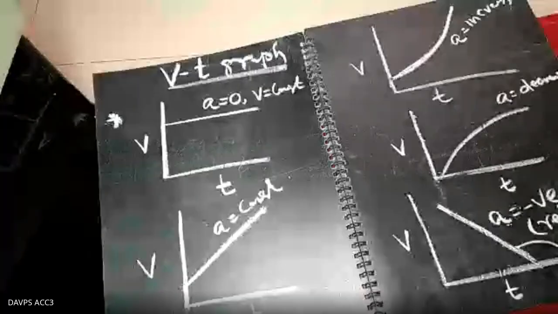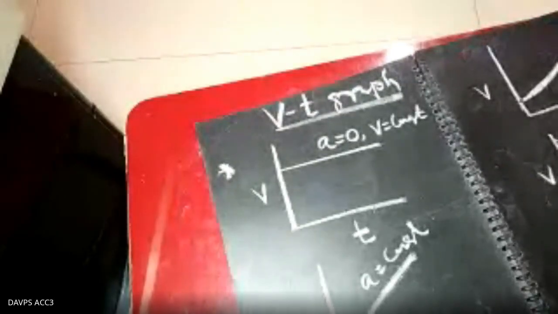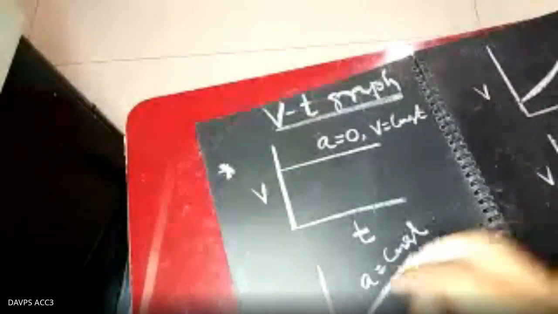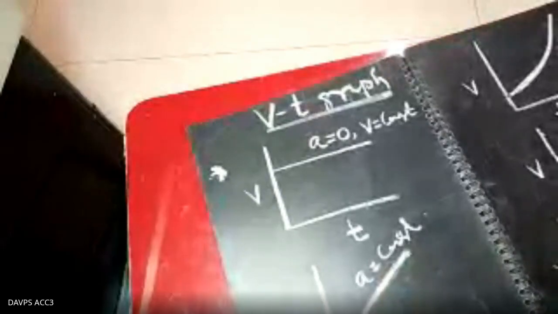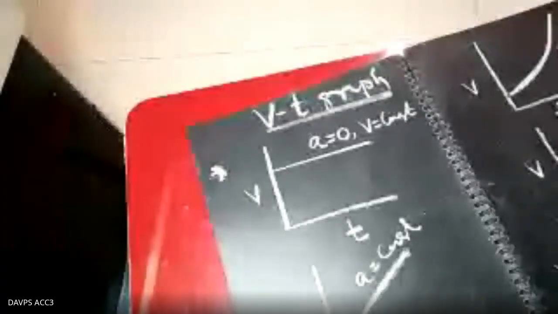Listen, now I would like to give you some ideas about the xt graph, vt graph and at graph. What is the at graph? If the acceleration is taken on the y-axis and time is taken on the x-axis, the graph obtained is called the at graph. So how can we find the relations between the st graph, vt graph and at graph? If I tell you to convert some AT graph to the ST graph or VT graph, you will find some difficulties.